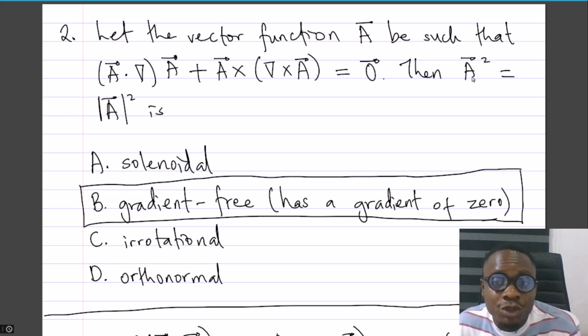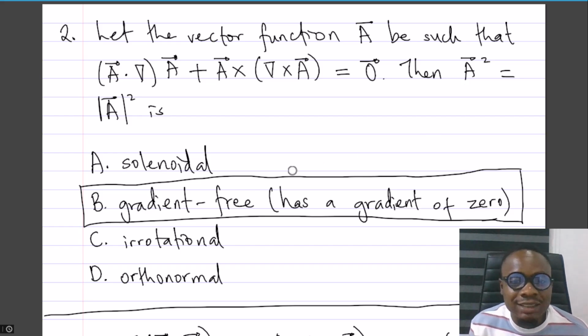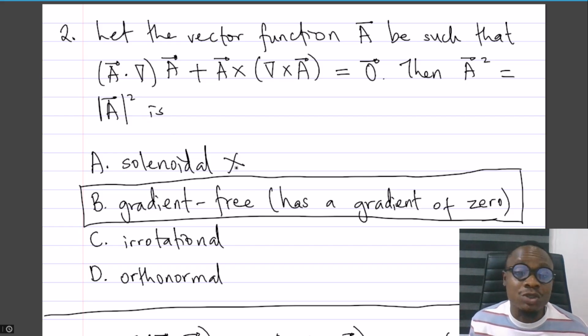A is a vector function. A dot A is giving us a scalar function. So essentially, we know that solenoidality is not applicable to a scalar function, so it cannot be something said to be solenoidal. Do you understand what I'm talking about?